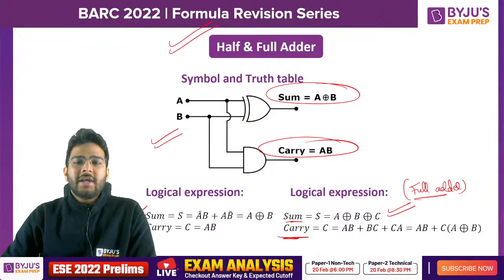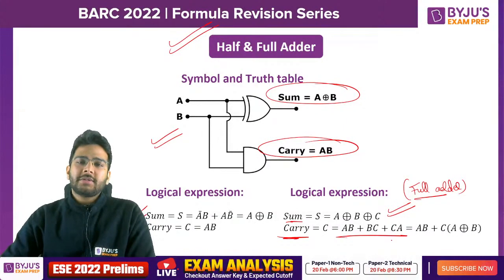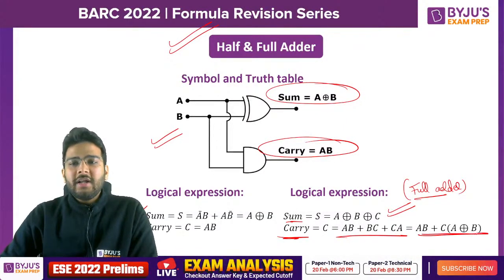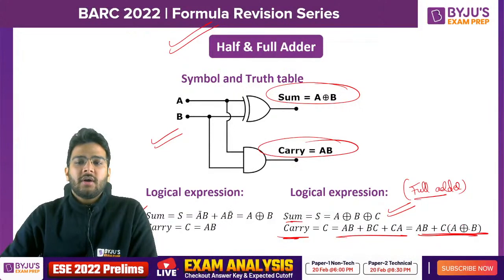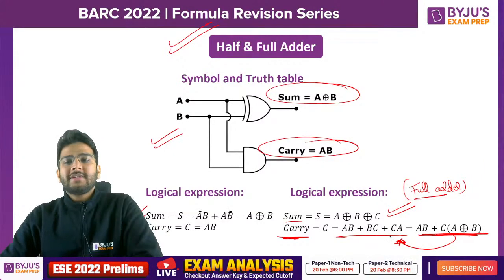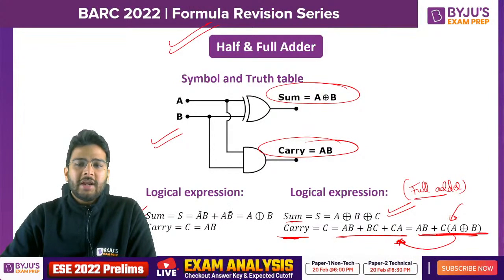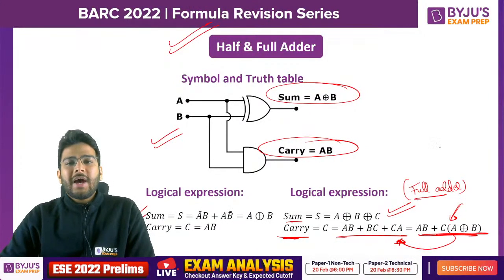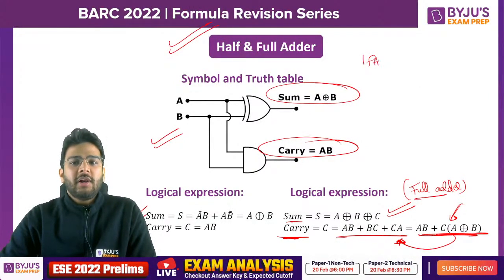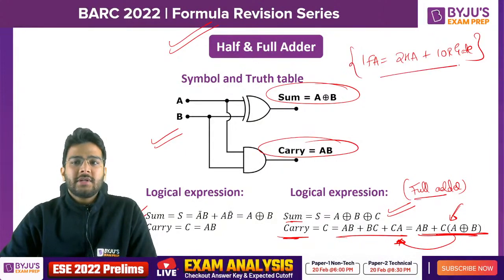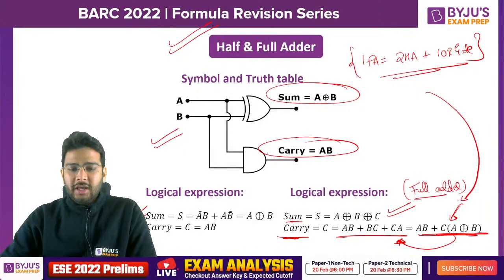Okay, and what is the carry equation? Carry equation is AB plus BC plus CA, or you can write it as AB plus C times (A XOR B). If you simplify this, you will get the same thing. So this is the carry equation for full adder. Why are we writing the carry equation in this form? So that I can implement one full adder as 2 half adders plus 1 OR gate. Due to this reason, we write the carry equation this way.